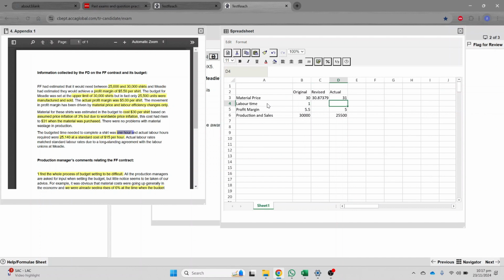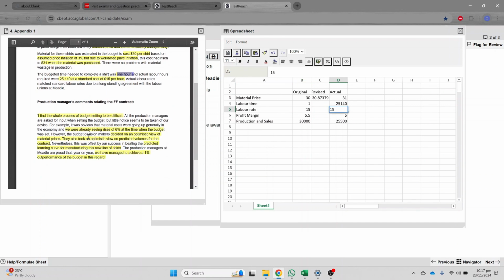In actual, the actual hours worked were 25,140. These are the actual hours worked by the labor, right? And the standard wage rate is, let me cut and paste here. Labor rate was 15, and in actual it was also 15 per hour, because they were saying that there was no change in labor wage rate, right?